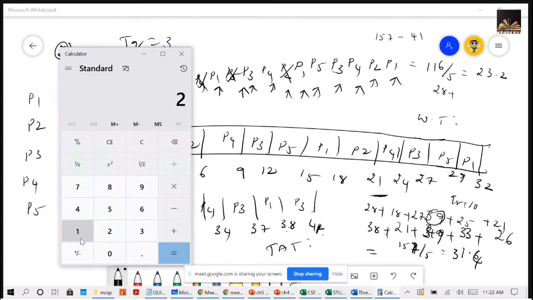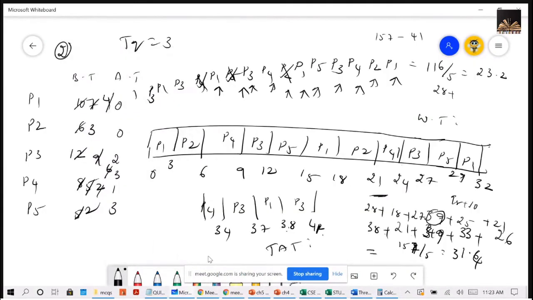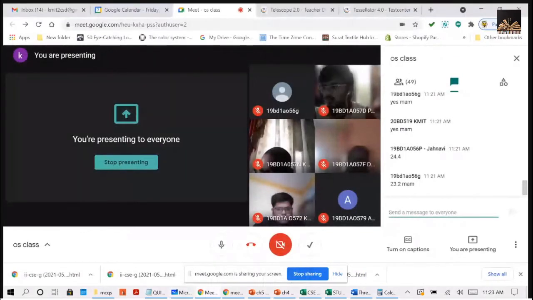So 28 plus 18 plus 27 plus 25 plus 21, divided by 5. 23.8. 23.2.